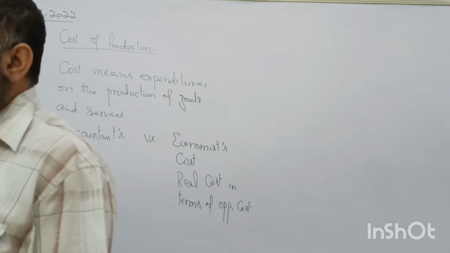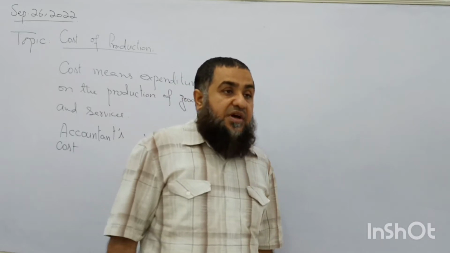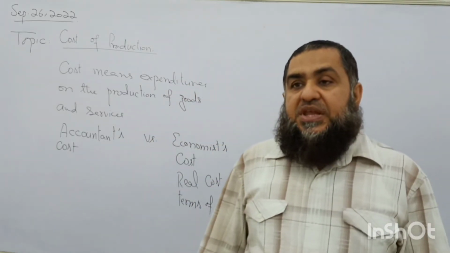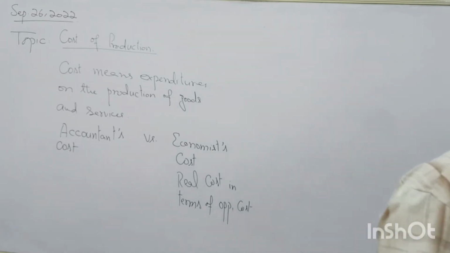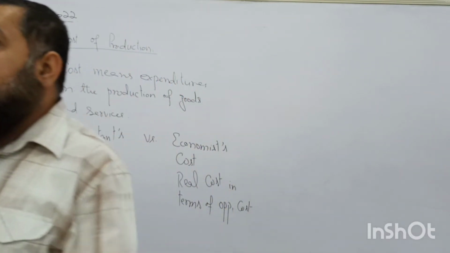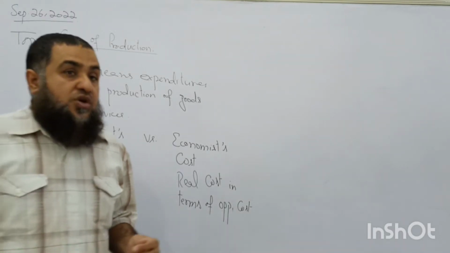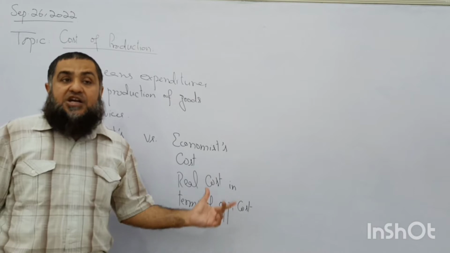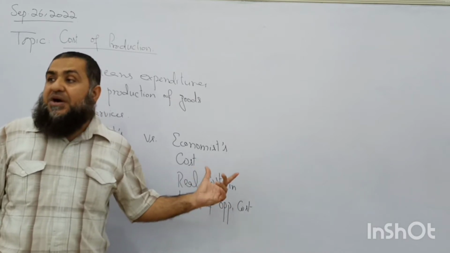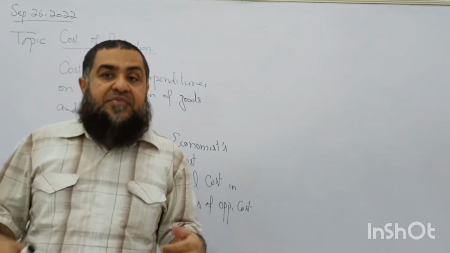How can we see the opportunity cost? For example, the entrepreneur has given his own capital to the business. If it had to be borrowed from the bank, the entrepreneur or firm would have to incur interest cost on that. So when they have provided finance from their own savings, those savings have an opportunity cost. So the economist will enter that opportunity cost of capital which is provided by the owner himself into the business. He hasn't borrowed, because that capital has an opportunity cost.